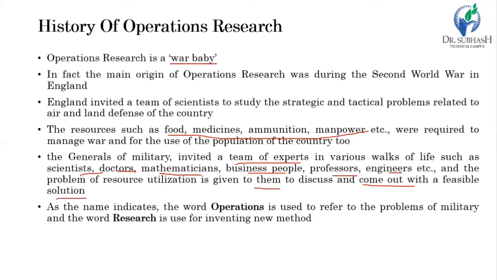So all the problems with the resources, with the constraints or limitations, were given to these people from different vocations, such as scientists, doctors, mathematicians, and business people, and they were supposed to plan the allocation or distribution of the resources among the people of England as well as the military. For that they did lots of brainstorming, and they came out with some results and some techniques, and those techniques are nothing but operation research.